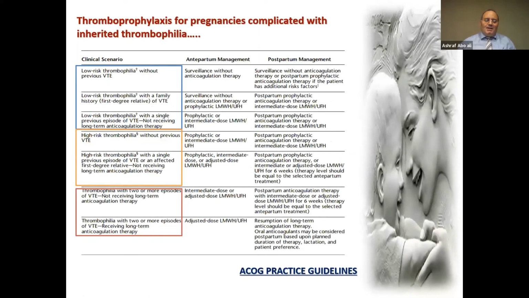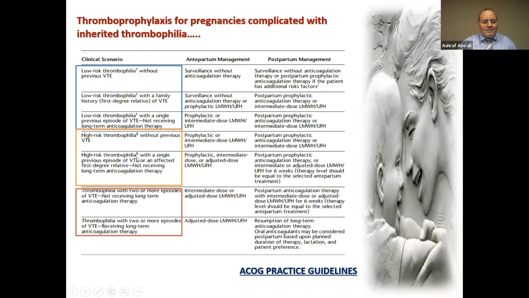And so this is the American College of Obstetricians and Gynecologists practice guideline recommendation for pregnancies complicated with inherited thrombophilia. So if you have a low risk patient, those are the management: low risk patient alone, low risk patient with family history of first degree relative with venous thromboembolism, low risk patient with a single previous episode of venous thromboembolism. And so here, the management is just surveillance without anticoagulant. Here we can use prophylactic anticoagulant if there is a single previous episode of venous thromboembolism. Those are the low risk patients.